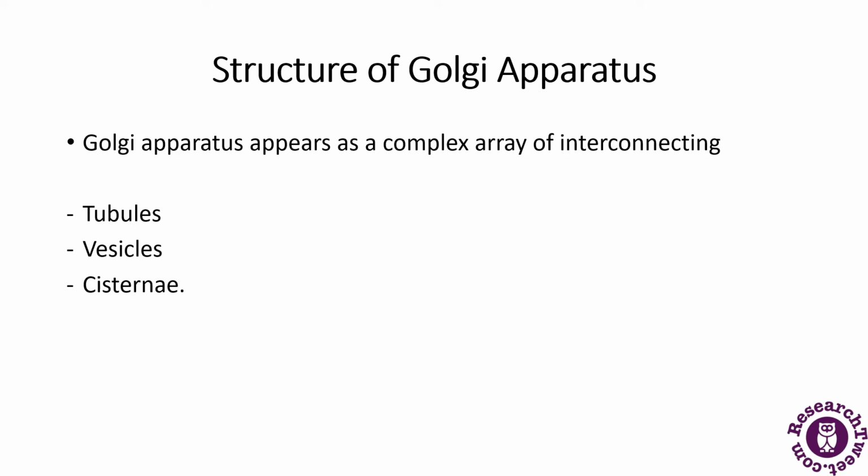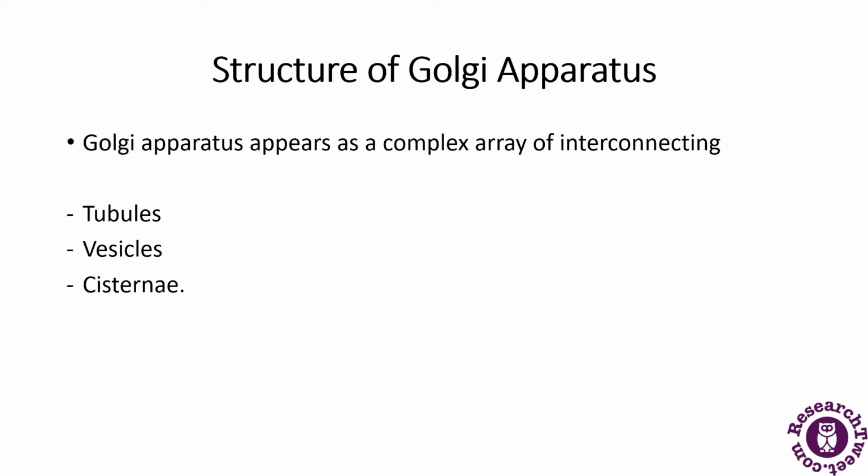Next, what is the structure of the Golgi apparatus? We have discussed that there are tubules, vesicles, and cisternae present in the Golgi body. Under the electron microscope, the Golgi apparatus is seen to be composed of various stacks of flattened structures that contain numerous vesicles or secretory granules. The Golgi apparatus is morphologically very similar in both plant and animal cells.